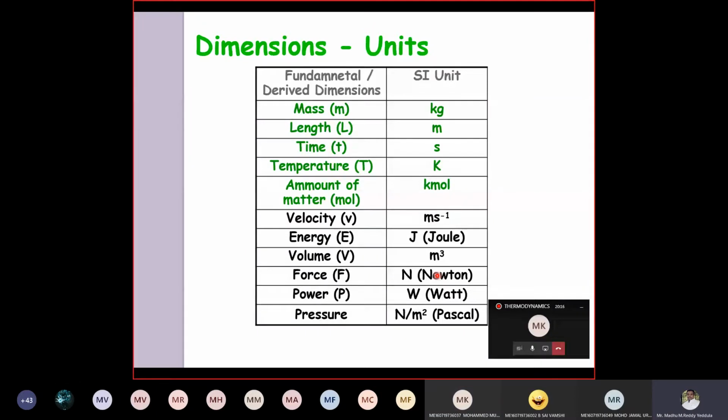Wherever you go after completion of your BE, if you go for an interview, the first question will be what is Newton. If you say it is kg meter per second square, there is no meaning in that. You should define it in a way that it is the force required to move a body of mass 1 kg with an acceleration of 1 meter per second square. Is it clear? Force definition?